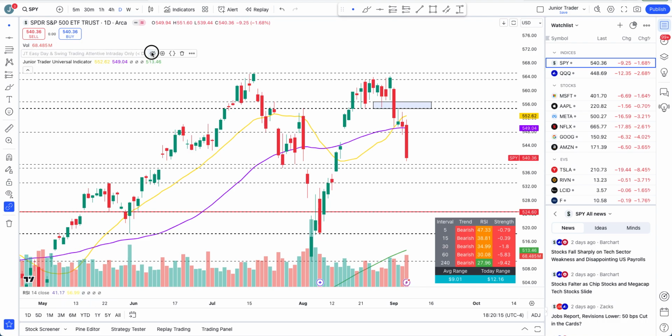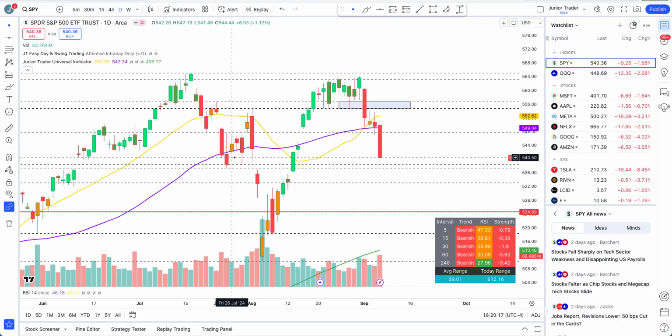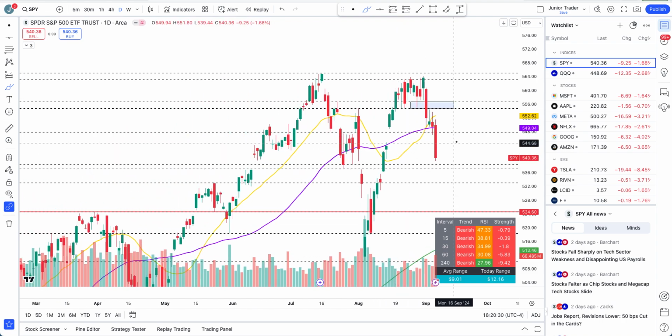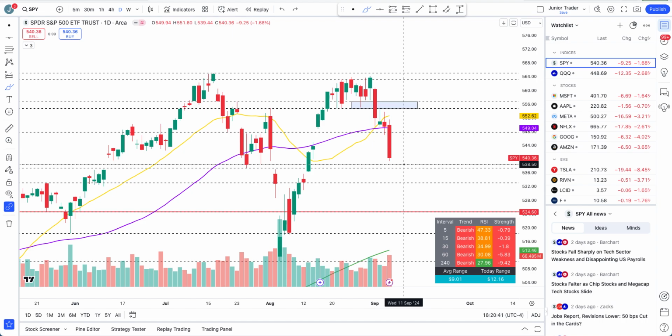So S&P 500, let's turn on our tool, and you can see we turned bearish right at this red candle, and structure has been going downtrend. This is quite a massive sell-off on SPY, and I don't expect this thing to become bullish. Well, if it doesn't fall much further lower and it can get above 547.87, then only I see structure again changing. Otherwise, no. The next level is 530.